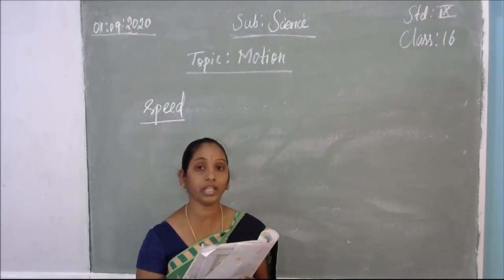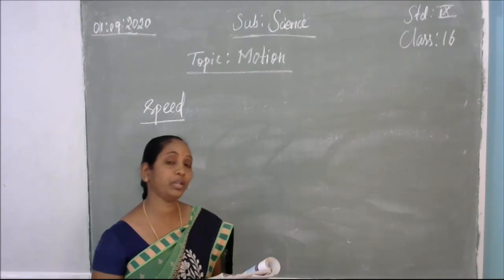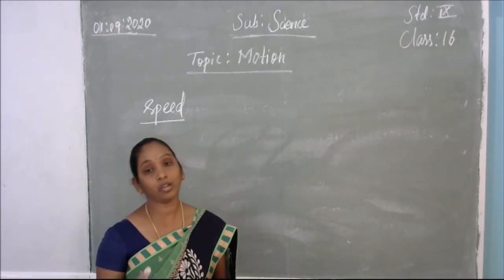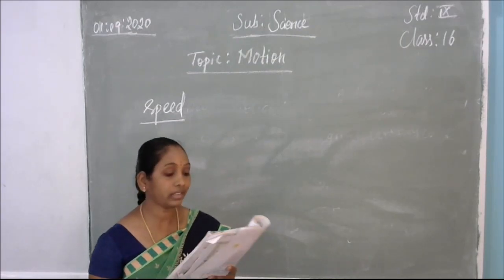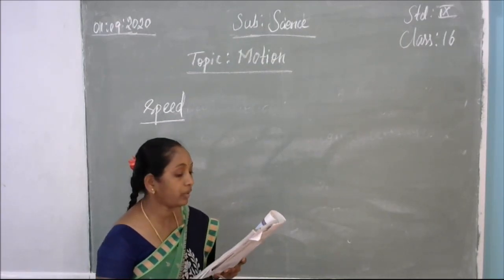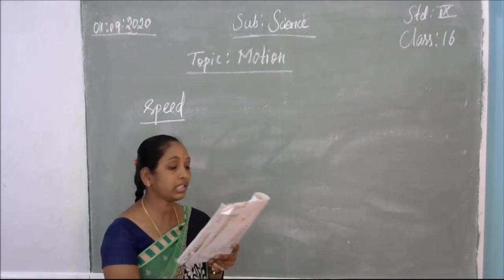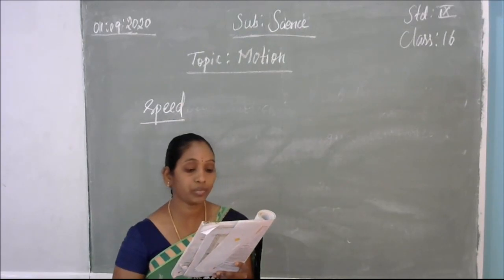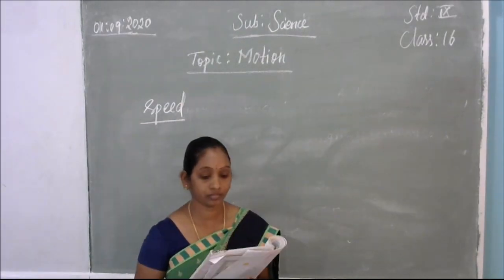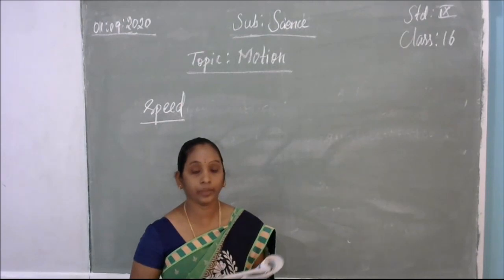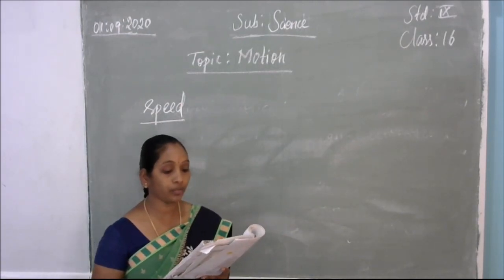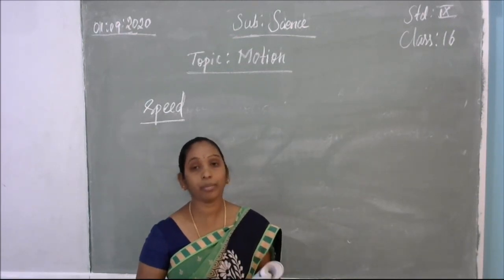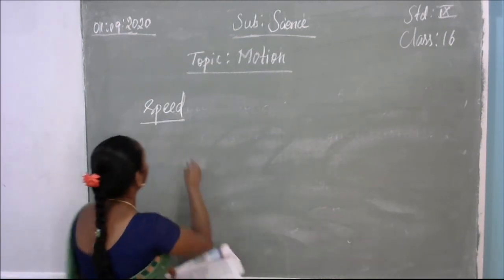So that is the difference in the rate of movement. That means how will we take the speed of that. Some of the vehicles will be increasing the acceleration, that means they increase the speed, and some of them will follow the same speed. So depending on the speed, the distance covered by the vehicle will be different. Also, different objects can move at the same rate. Okay. So now the speed means the distance covered, the distance traveled by an object is called speed.